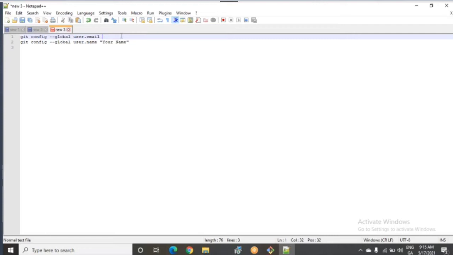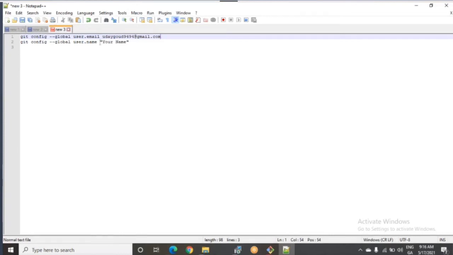Now enter your global email ID, the email ID which you created on GitHub initially. Enter that email ID in double quotes. Now your name. It is asking your name, right? So what you should do?